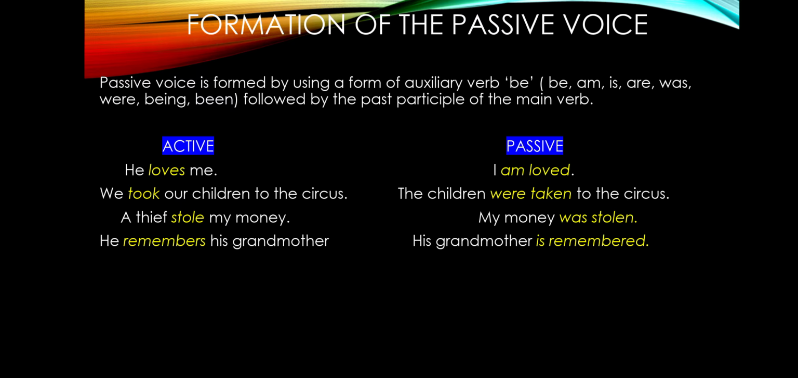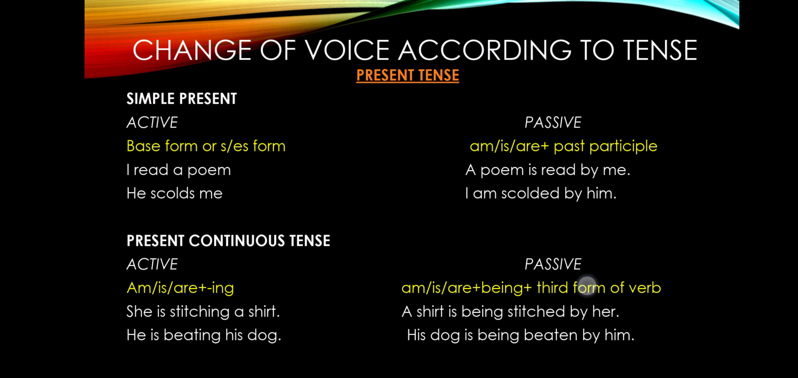We took our children to the circus. So we will go to the object position. The children will come to the subject position, right? So the children were taken to the circus. A thief stole my money. So my money was stolen. You can also write by a thief. My money was stolen by a thief. He remembers his grandmother. His grandmother is remembered. So in this way, we will form the passive voice.